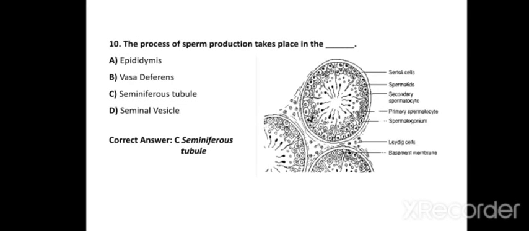Look at this figure. Here is the cross section or transverse section of a seminiferous tubule, and you can easily find that the wall of this seminiferous tubule is made by germinal epithelial cells, in which Sertoli cells are also present, which help in maturation of sperm. So this is the structure of the seminiferous tubule. Next question.